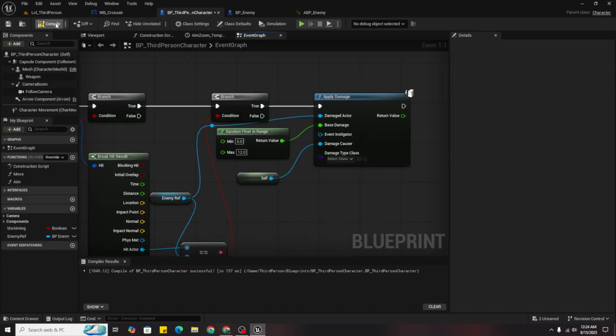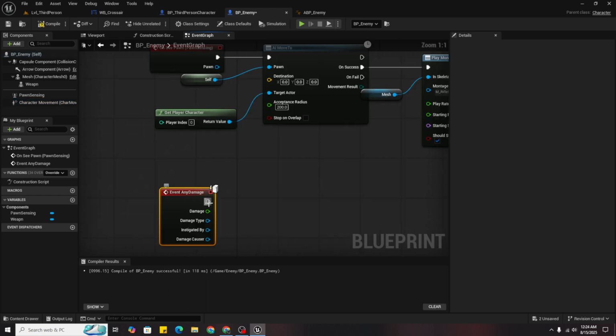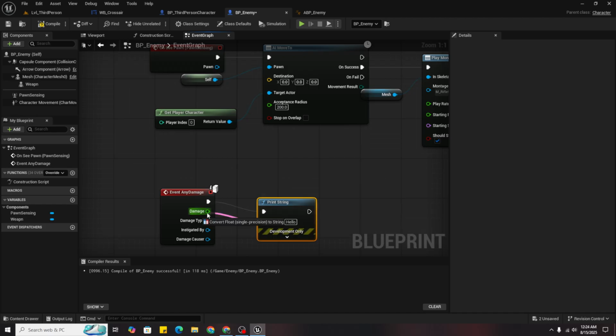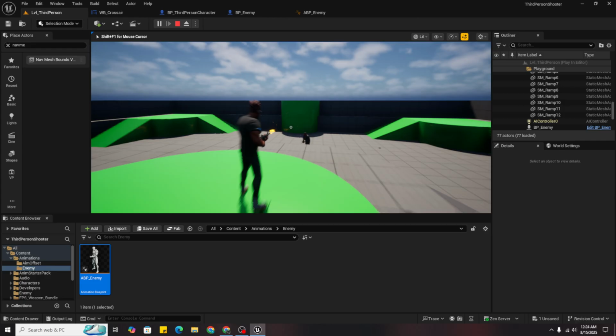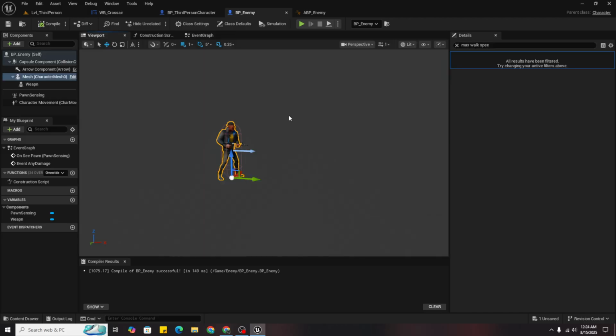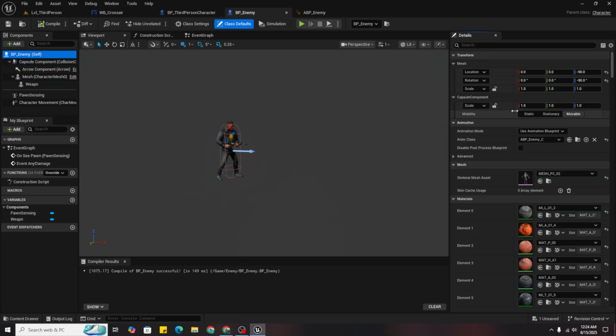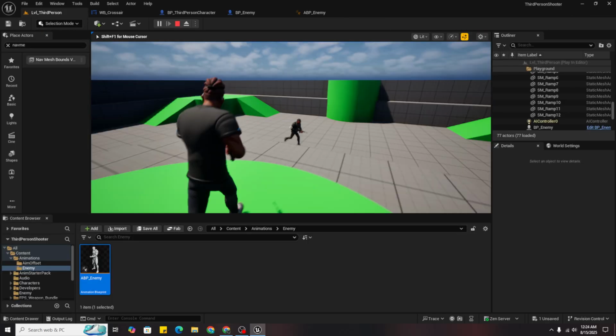And now in enemy I will get event any damage, print string, and it will print the damage. So now if I give him damage, that's because the line trace is surpassing it, so we don't want it. So go to BP enemy, collision, block all, and now it's not working.